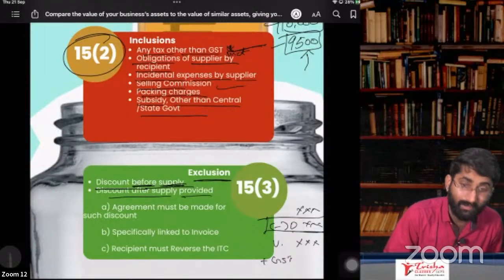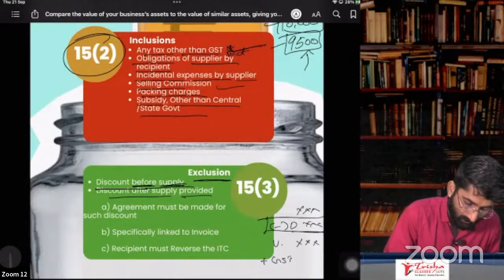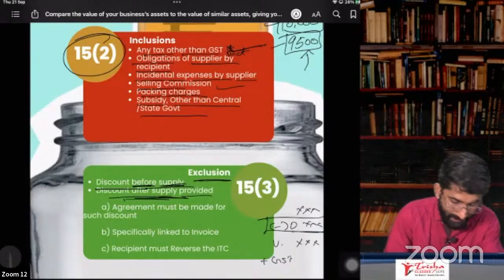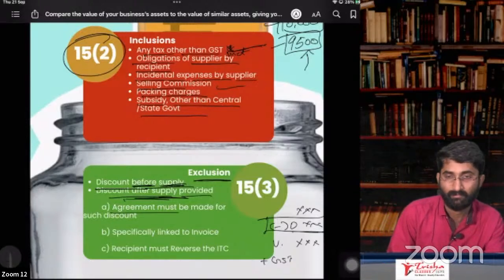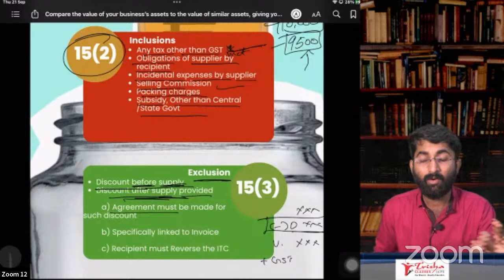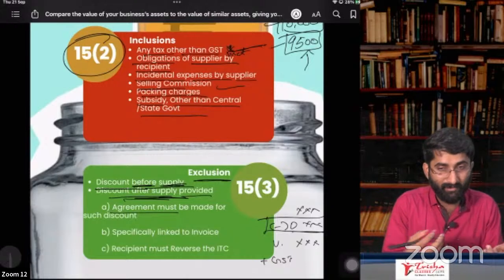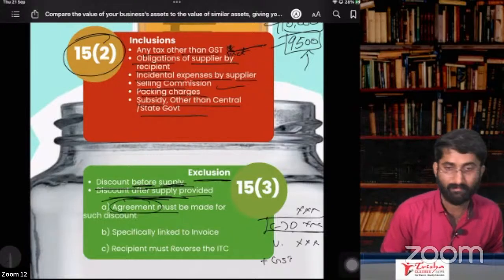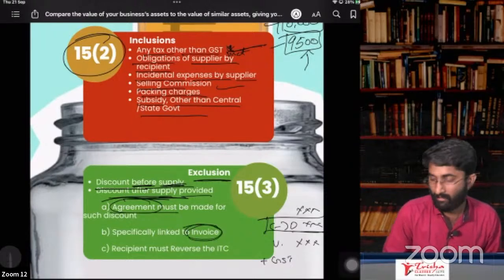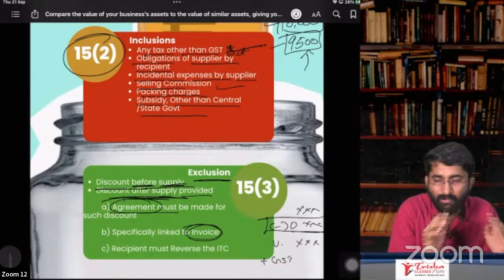Next one, discount after the supply, that is included. You have to exclude the discount only when there is an agreement. There should be one agreement. Example, I am selling you 10 mobile phones and I tell you that if you sell all the mobile phones within 10 days, I'll give you a discount. Before the supply only we had one agreement. Second, it should be specifically linked to the invoice. On these 10 mobile phones, I am giving you the discount, specifically linked to the invoice.